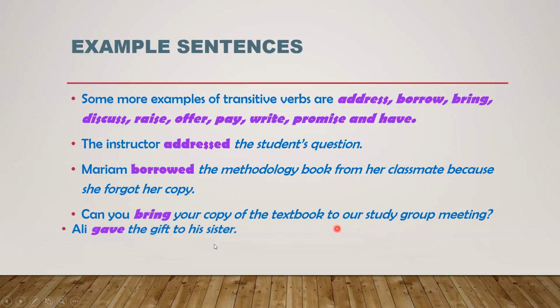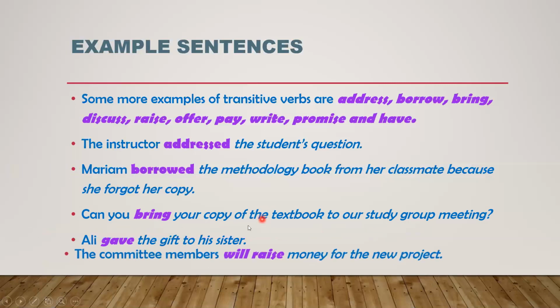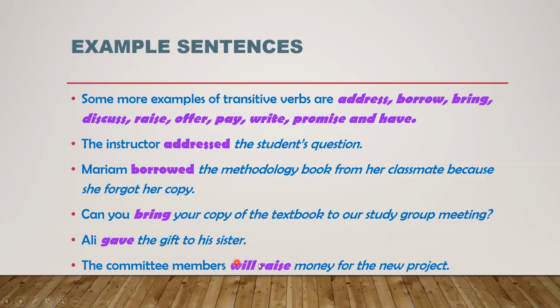And number four, Ali gave the gift to his sister. This word gave, bring, brought, these verbs are called transitive verbs. Why? Because they contain a clear object. Another example, the committee members will raise money for the new project.